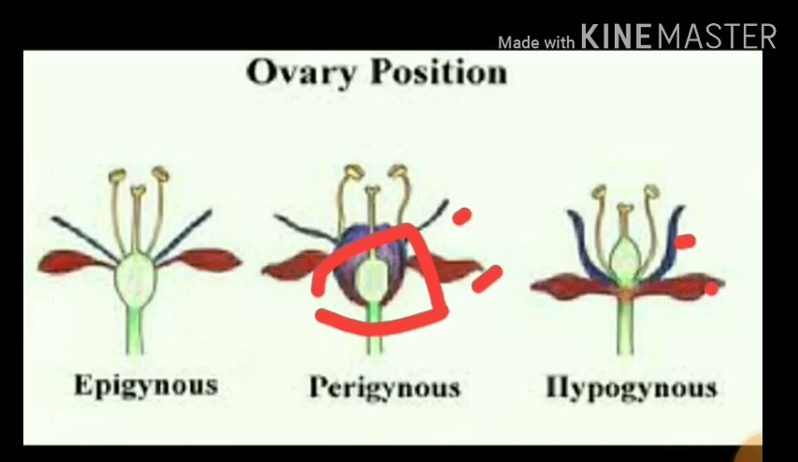Whereas in epigynous, the ovary is at the lowest or inferior position, while the sepals and petals are present at the highest position. Then we can say it is an epigynous flower. So based on that, it can be differentiated like this.